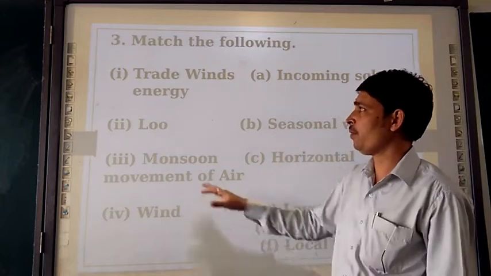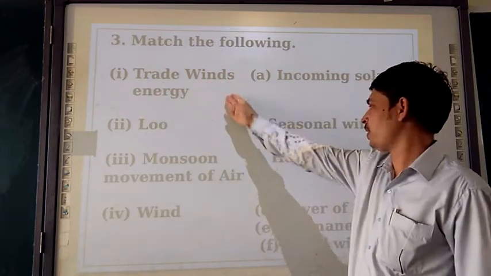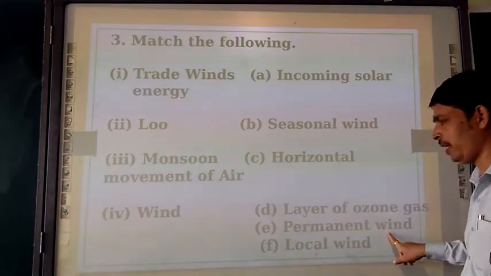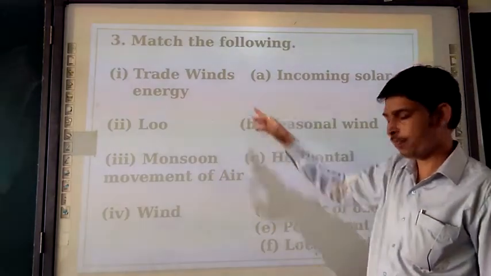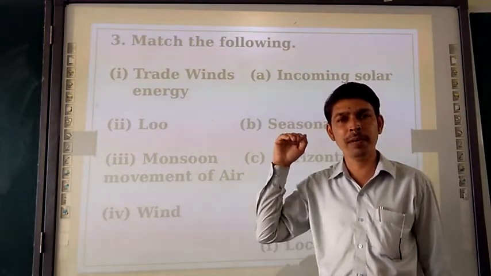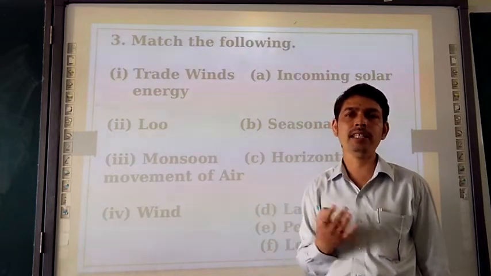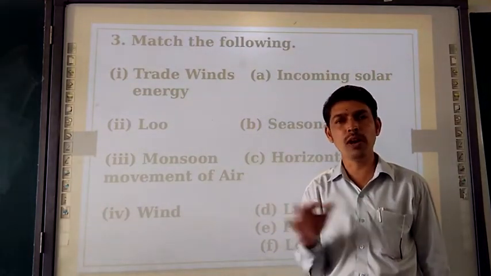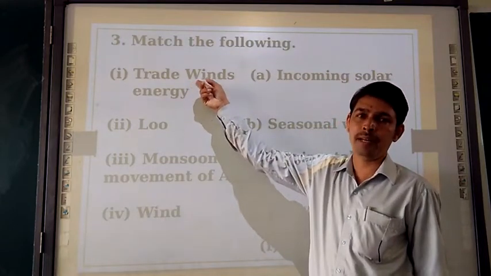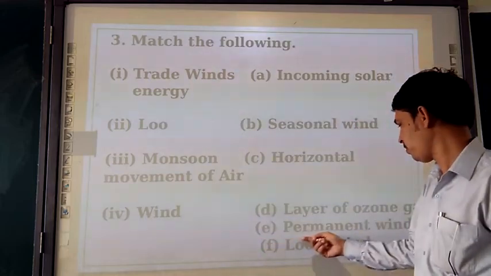So the concept, first we are having trade wind. So what are trade winds? Trade winds are from here E. That's a permanent wind. Trade winds are permanent wind because they are moving in a particular direction only, at the western side, otherwise at the eastern side, throughout the year. So they are called as trade winds or permanent wind. So trade wind, the correct answer is permanent wind.